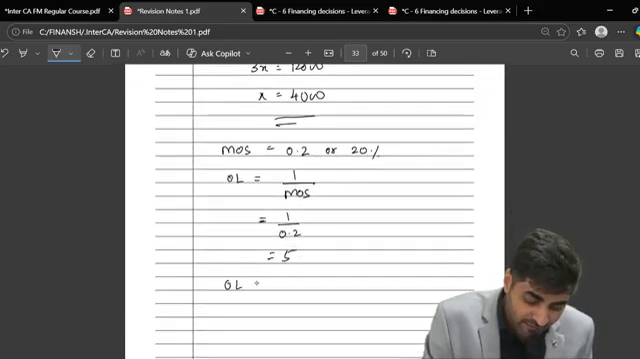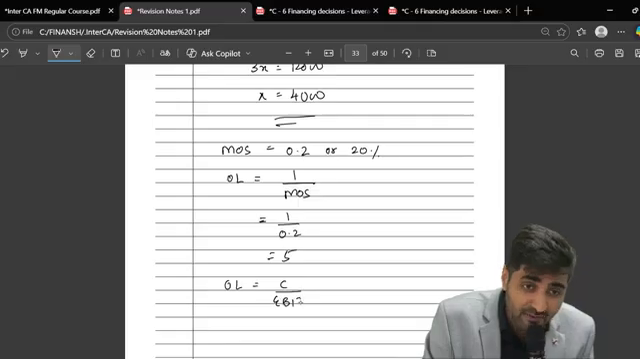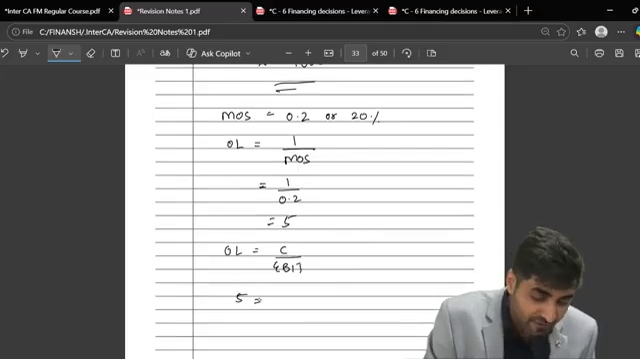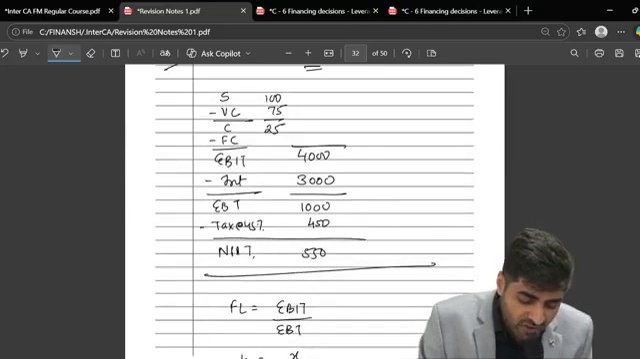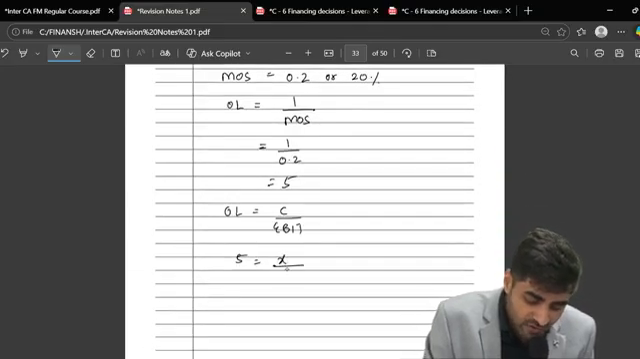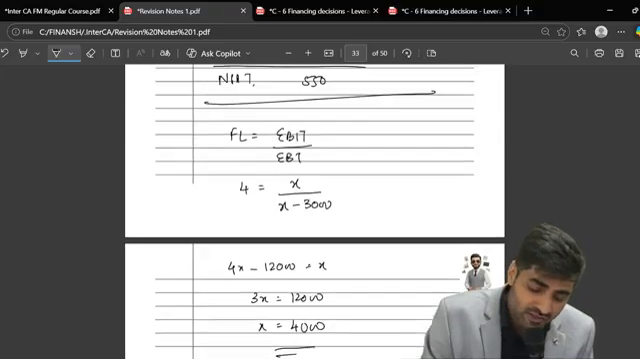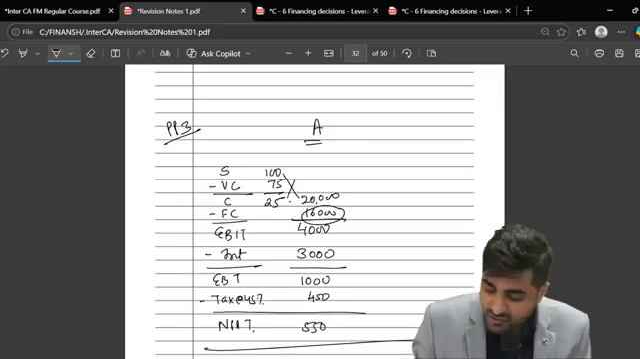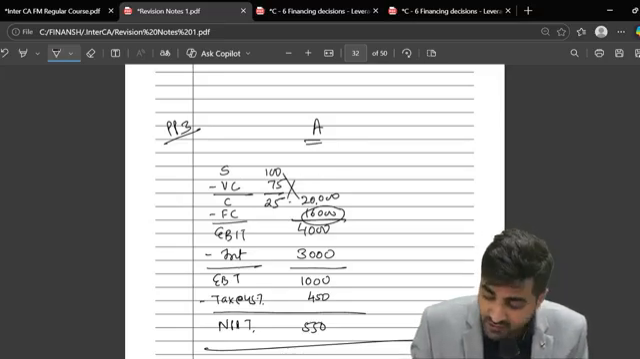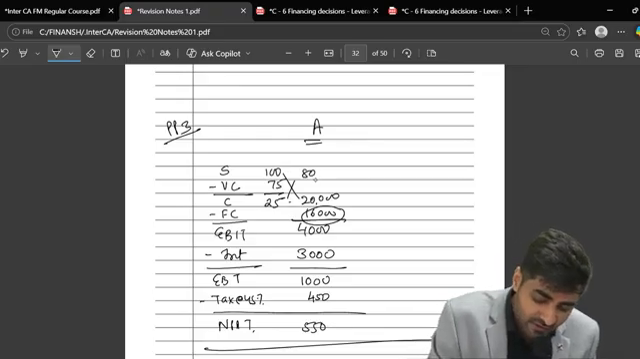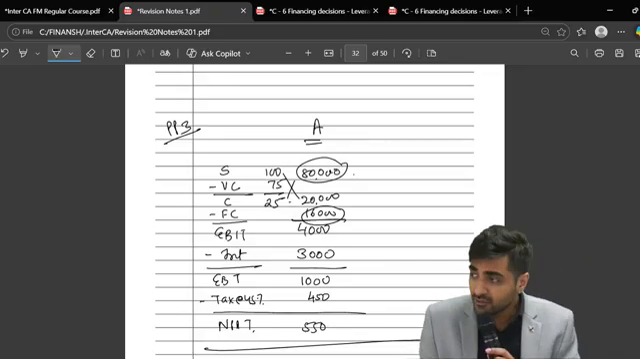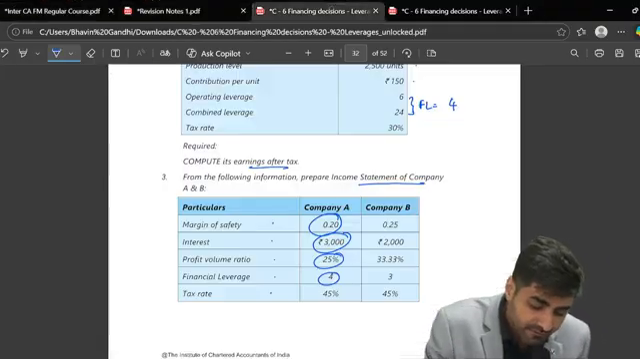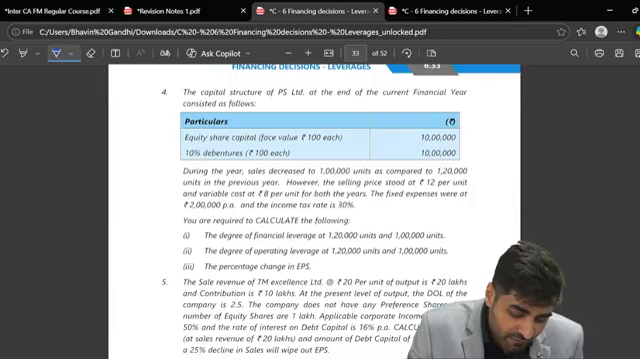So what's the formula for operating leverage, everyone? Contribution upon EBIT. Do I have operating leverage 5? What's your EBIT? 4,000. So now what's going to be my contribution? 20,000. So this was now going to be 20,000. So what is this going to be? 16,000. And once I have this 20, can I get my 100? So this is 20,000 into 100 divided by 25. How much is that? 80,000. Everyone got this? Perfect. Third is over.